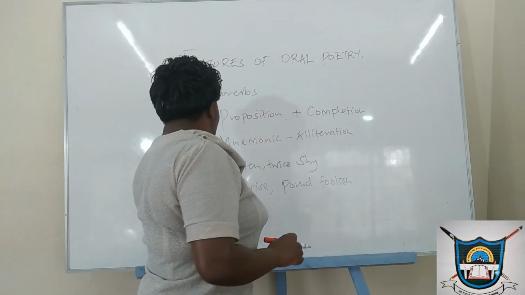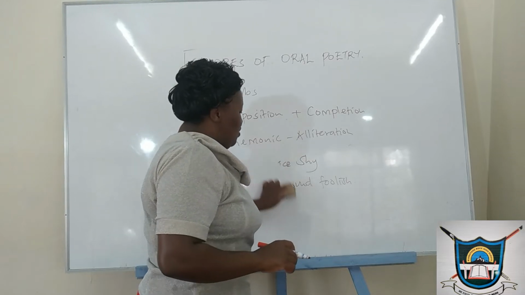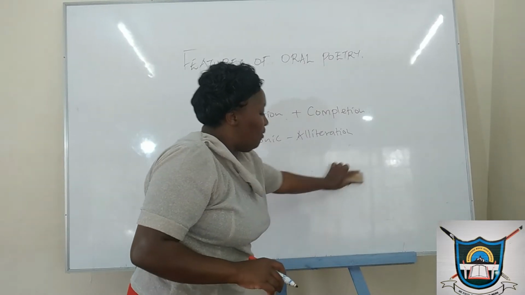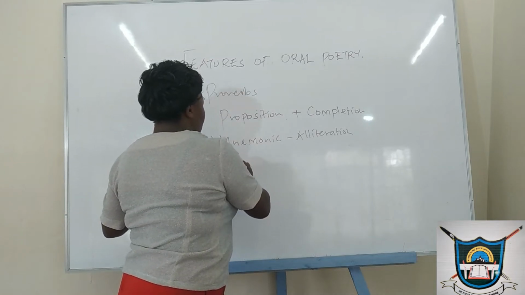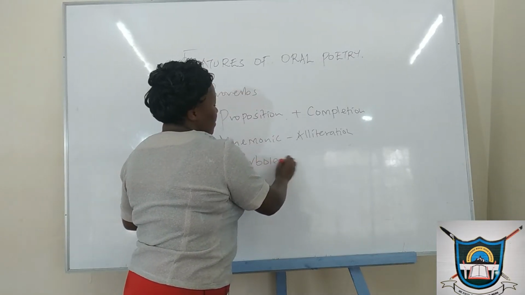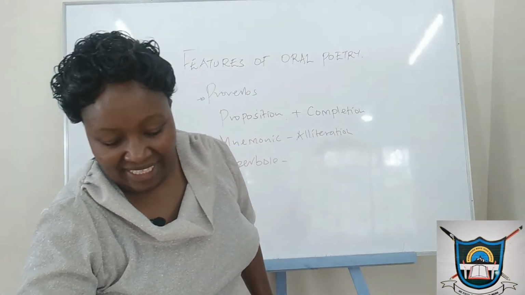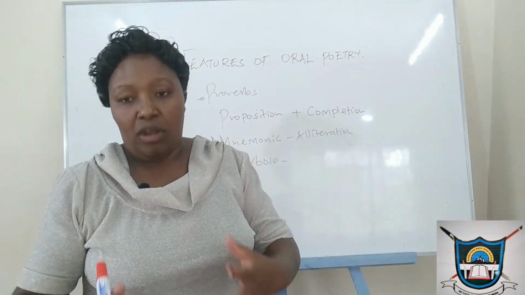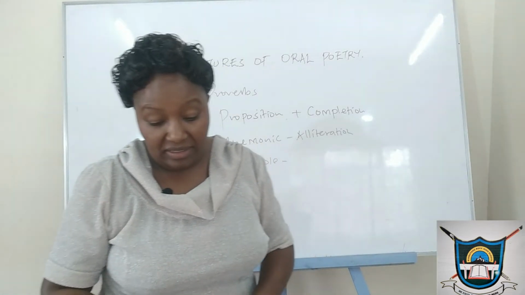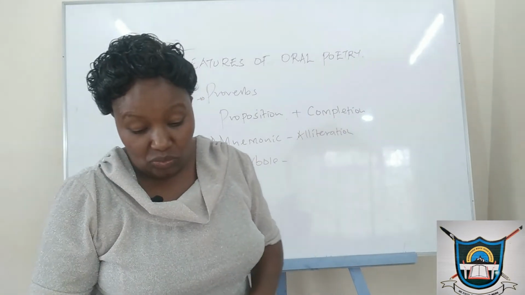Another unique feature that makes proverbs outstanding from other genres is hyperbole. Hyperbole is the element of exaggeration. And what do we mean by hyperbole? This is where an idea is exaggerated so much in order to evoke strong feelings, to create the strong impression that you need to be had.